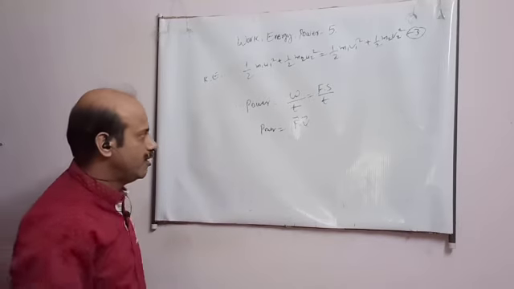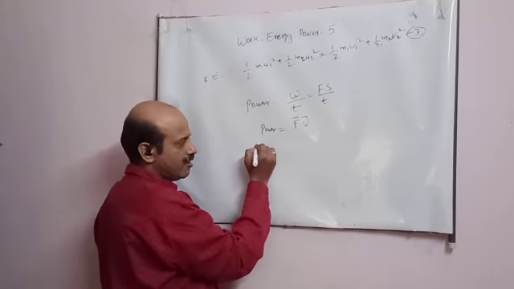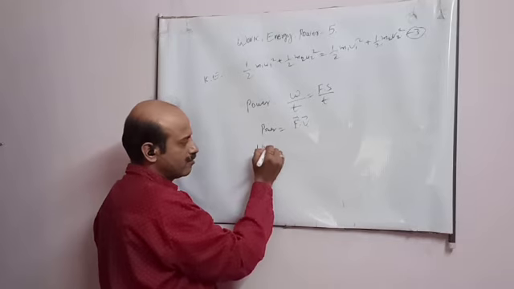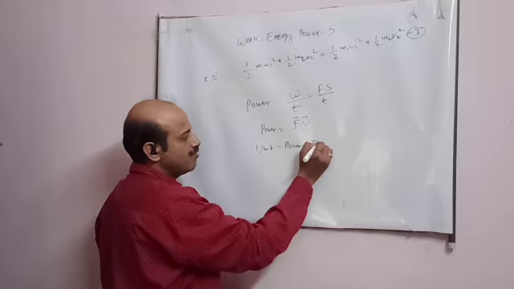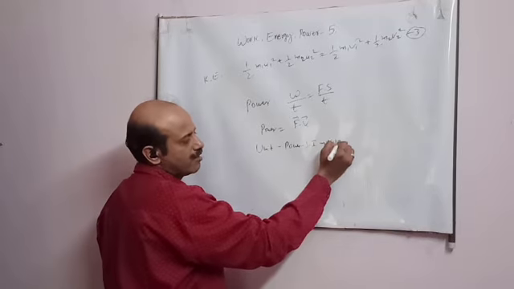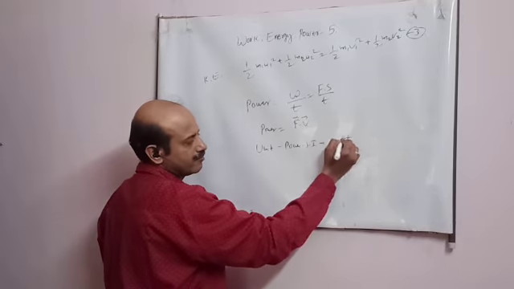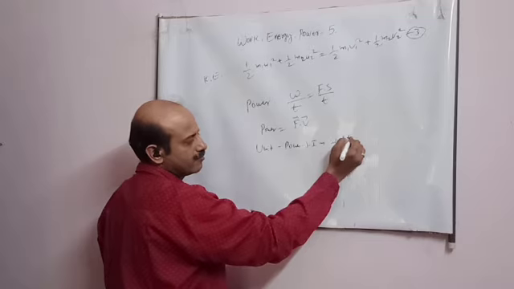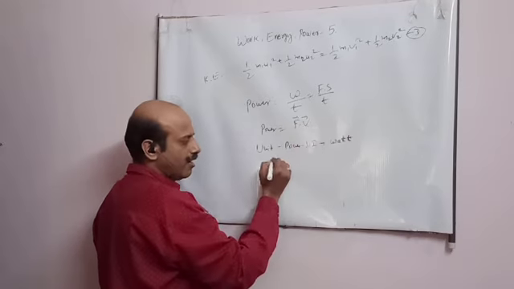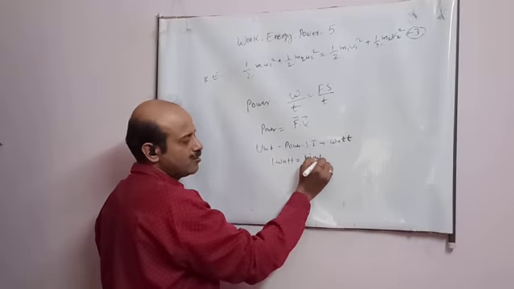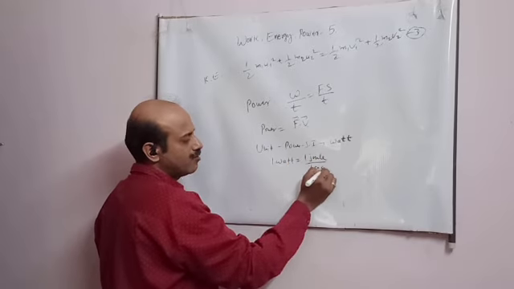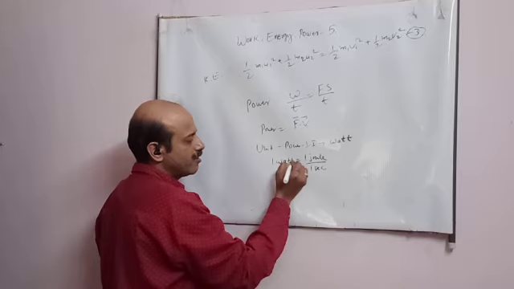The SI unit of power, which you learned in lower classes, is watt. And 1 watt simply means 1 joule of work in 1 second.